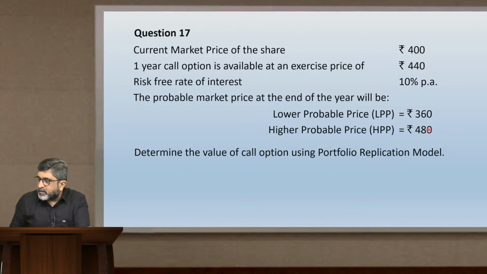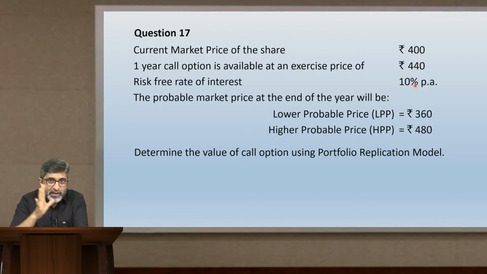Now this is the lower probable price, means this will prevail at the end of the year. Find the present value of this. For present value we need interest rate. Interest rate is given as 10%. Time horizon is 1 year. So 1 year discounting, 360 divided by 1.1. The present value comes to 327.27.